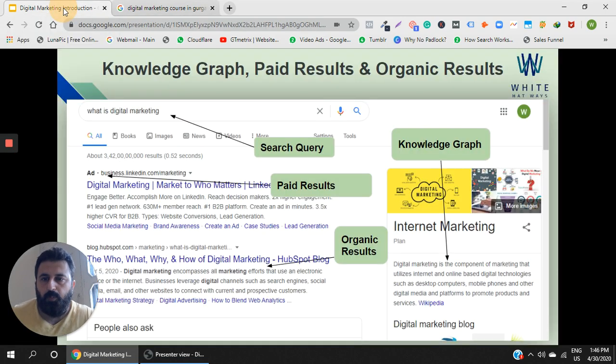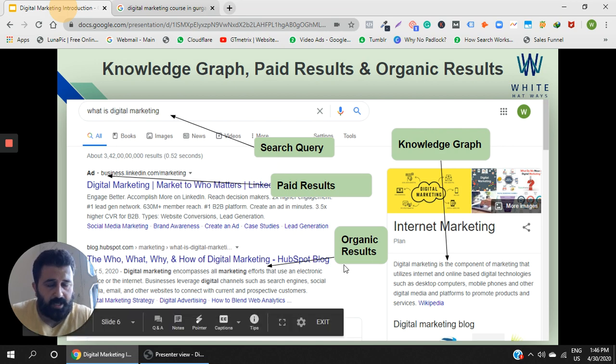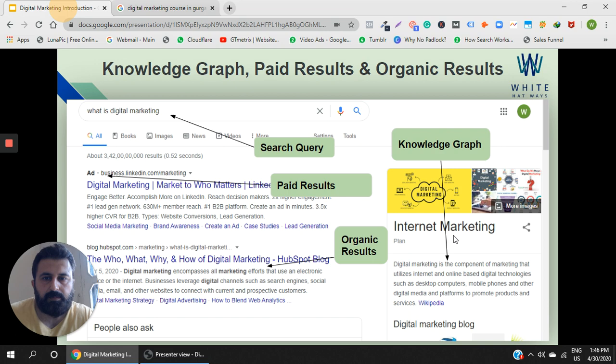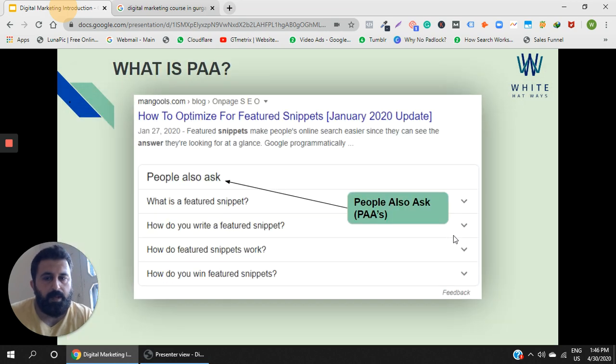Now let's move ahead. So search query we have already discussed. These are the paid results as I have already discussed. These are the organic results. This is the knowledge graph I have already told you. Now let's move ahead. These are the PAAs, as I have already told you. People also ask, these are basically the FAQs that Google might think you, as an audience, are interested in knowing. So that is why they are publicizing it over here.